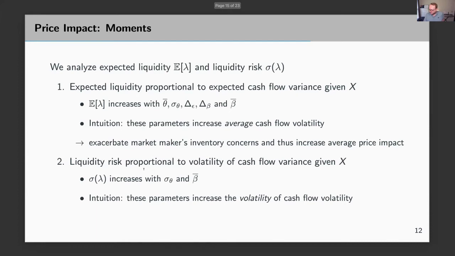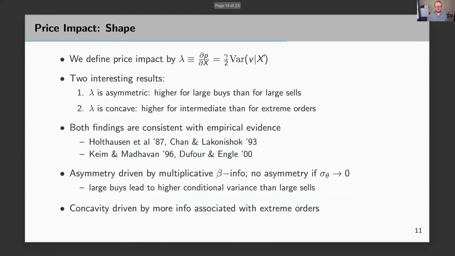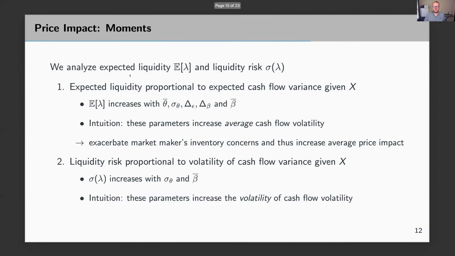The second set of results is about the moments of price impact. Because price impact is stochastic in our model, because it's driven by a random variable, total order flow, we can compute the first 2 moments of it. So we compute the expected price impact and the volatility of it. We refer to the volatility of price impact as liquidity risk because it captures the uncertainty about illiquidity. And then we compute the comparative statics. So we want to understand, how do the model primitives, for example, the average beta in the economy, impact those 2 moments of price impact?